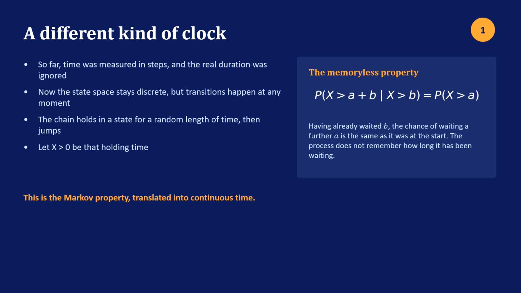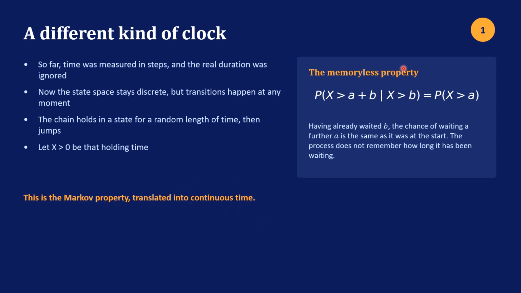As I mentioned, so far, time was measured in steps, and the real duration was ignored. Now the state space stays discrete, so it's either a finite set of states or countably infinite, but transitions happen at any moment. The Markov chain holds or stays in a state for a random length of time and then jumps. And we'll let X, greater than 0, be the holding time. And we also define a Markov property in a continuous version.